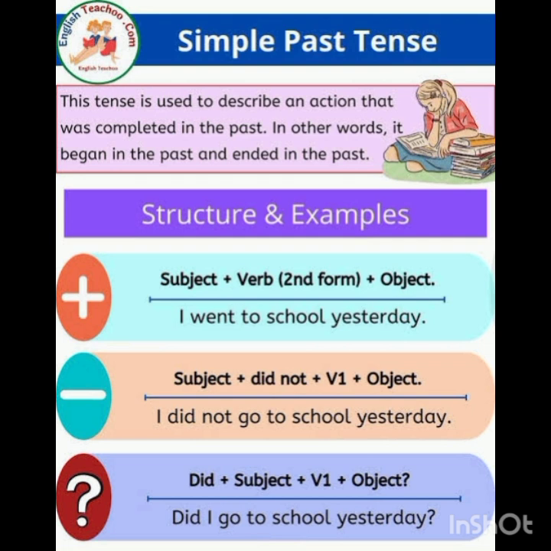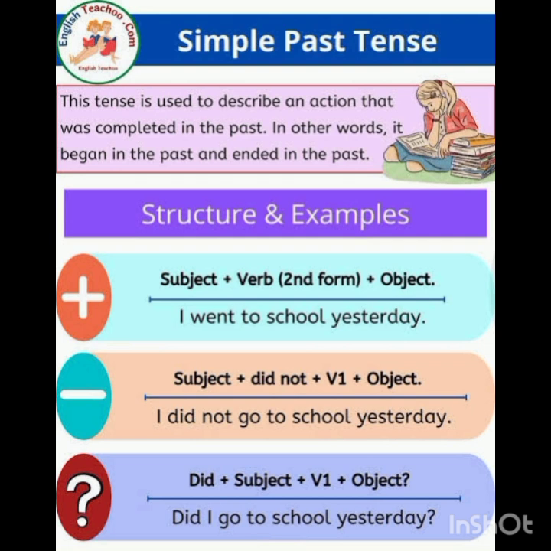Now let's move on to the interrogative sentence. We have did plus subject plus verb first form plus object and then a question mark. For example, did I go to school yesterday?